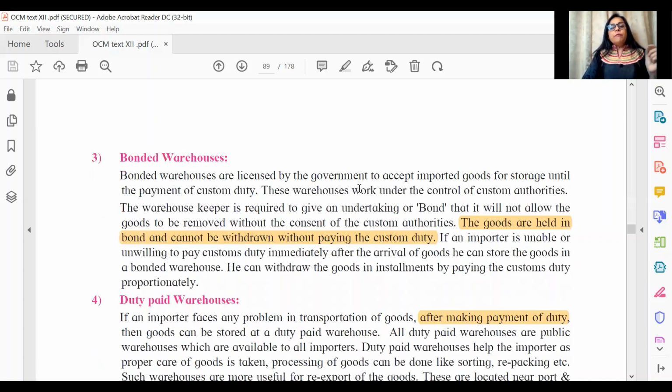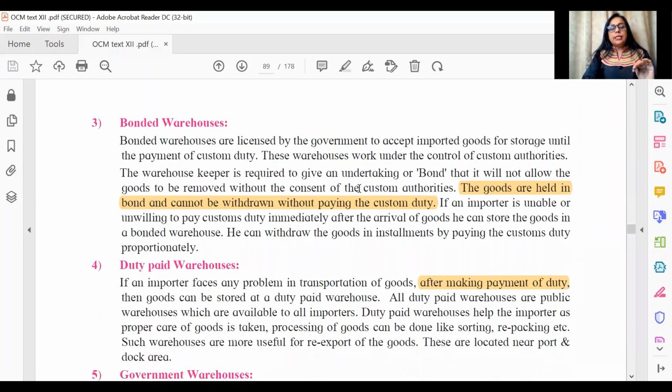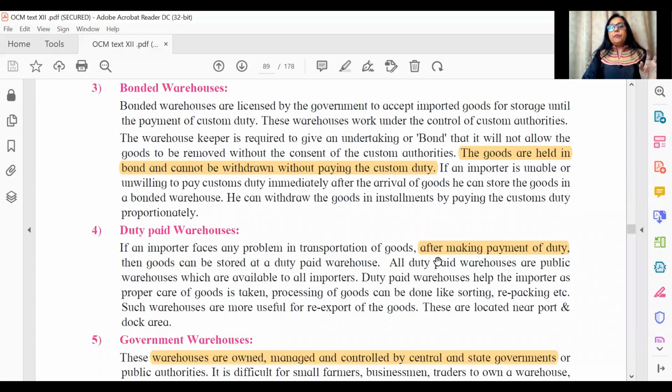The third type that you have is bonded, a very popular objective, which does not appear in clear words over here: goods are stored before payment of customs duty in a bonded warehouse. And under the next one, if you see the highlighted text in duty paid, goods are stored after making payment of duty. Okay, so before payment is bonded warehouse, after payment is duty paid warehouse.